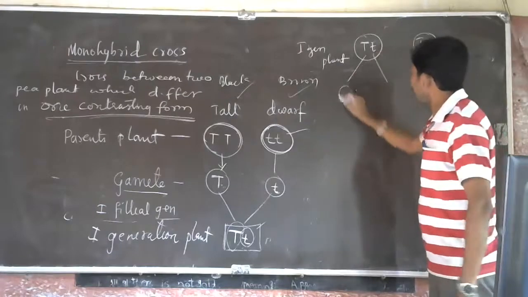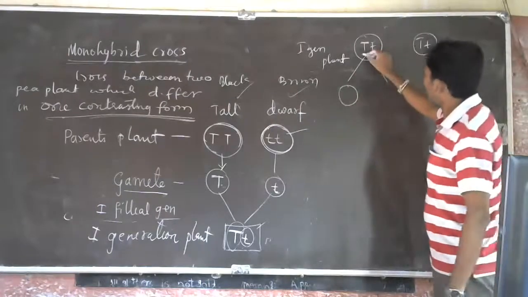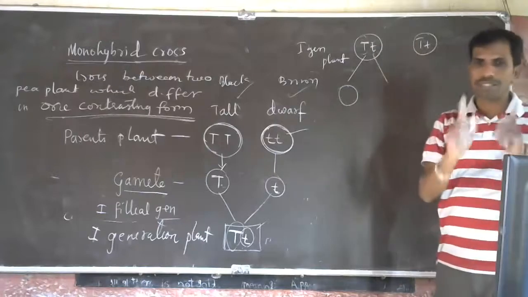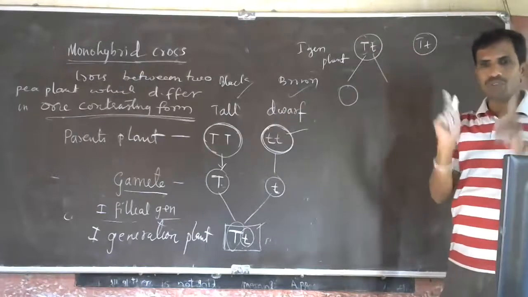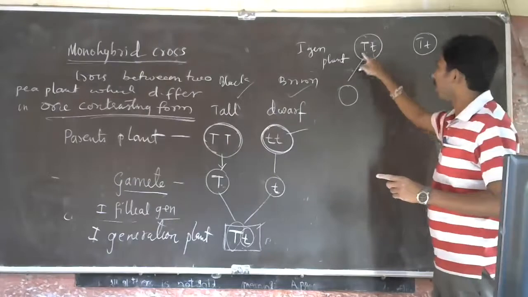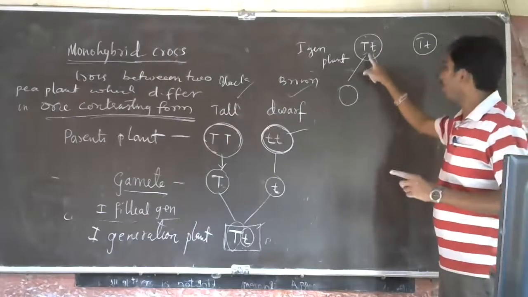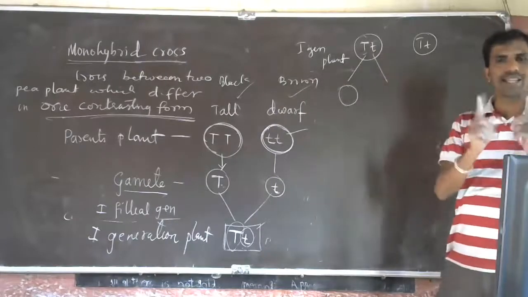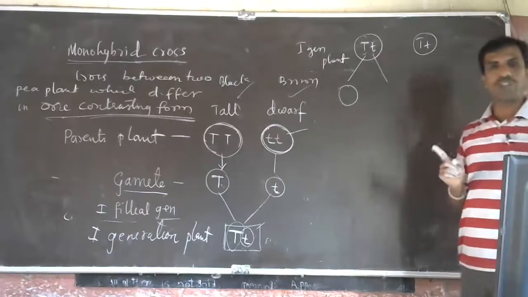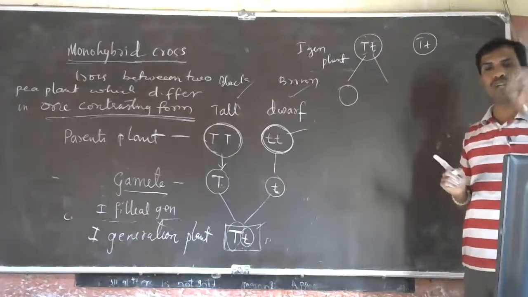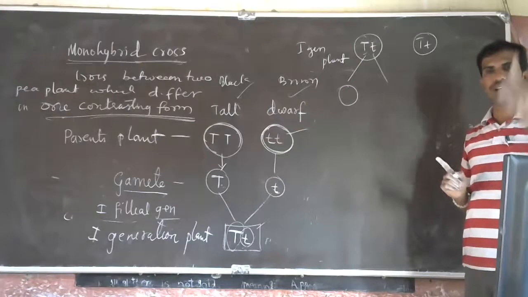Gametes are released. Gametes will have only one factor. Always remember, gametes always have only one factor, one factor of one character.